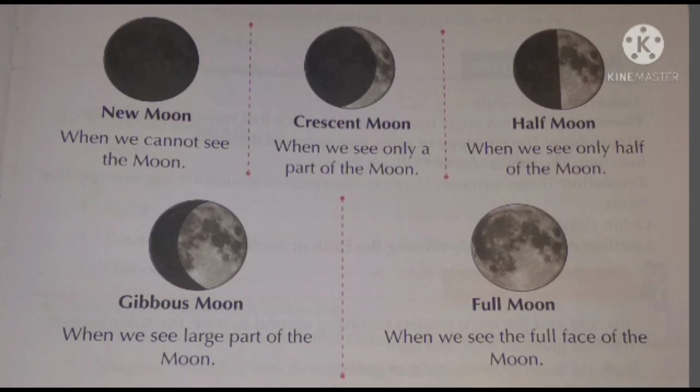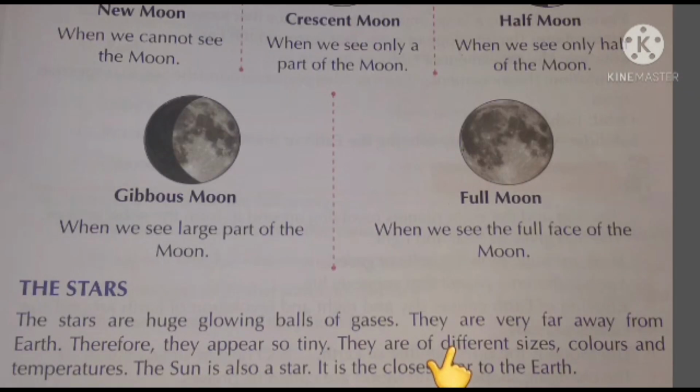Now children, let's see. New moon: when we cannot see the moon, it is known as the new moon. Crescent moon: when we see only a part of the moon. Half moon: when we see only half of the moon. Gibbous moon: when we see a large part of the moon. And full moon is when we see the full face of the moon.